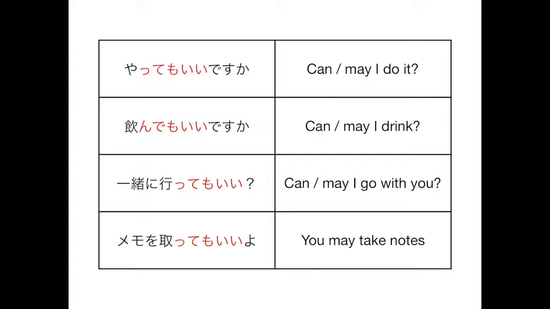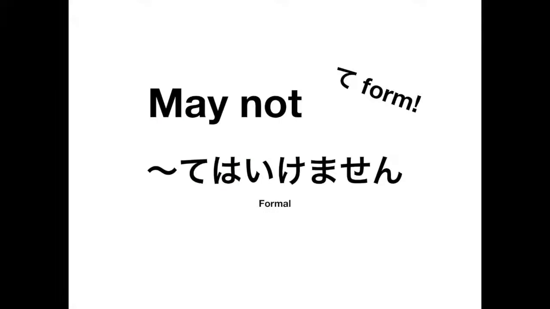Anyway, moving on. So this next one we have is may not, and again we will need te form for this, and the conjugation for this is te wa ikemasen. And I want you to notice, to spell it right, we have to use the hiragana ha, but instead of pronouncing it as ha, it is wa. Okay, I don't know why it's that way, it just is, so just remember that. Okay, so te wa ikemasen.